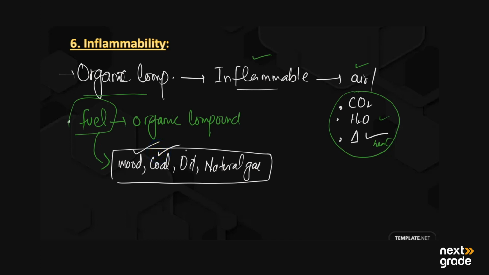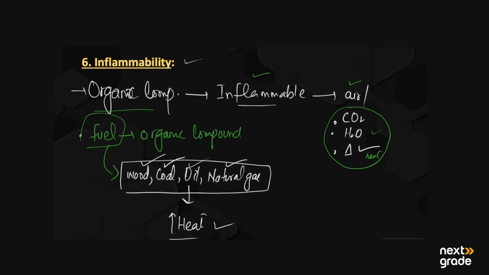The coal we use as a fuel, as well as oil and natural gas. Natural gas is methane, and its combustion produces a large amount of heat. So all the organic compounds are highly inflammable. I hope you guys understand these six characteristics of the organic compounds.